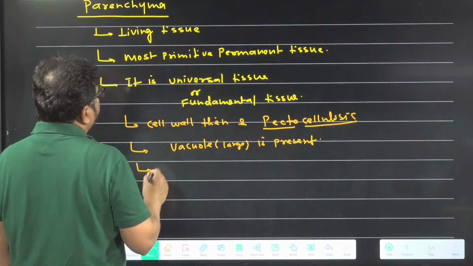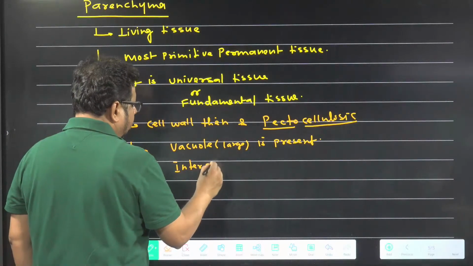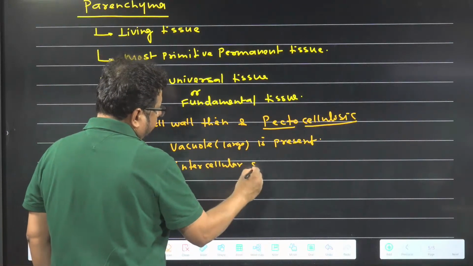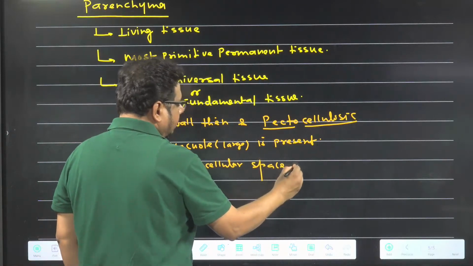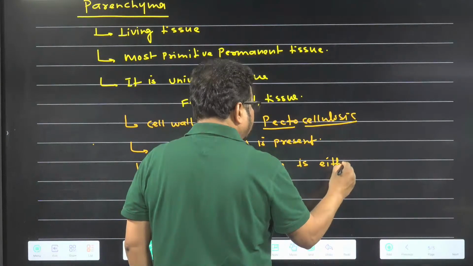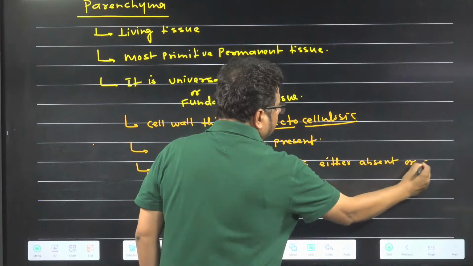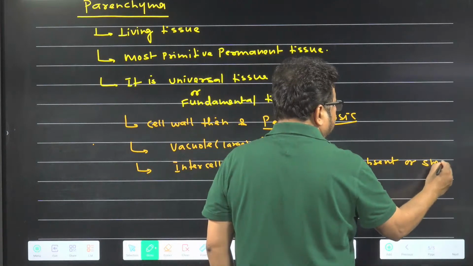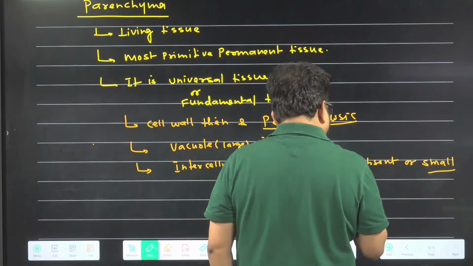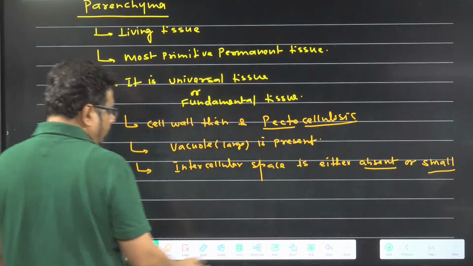Third thing you have to keep in mind is that intercellular space is either absent or small. If present, it is a small intercellular space. So there are two possibilities for the intercellular space: either it is absent or it is small.